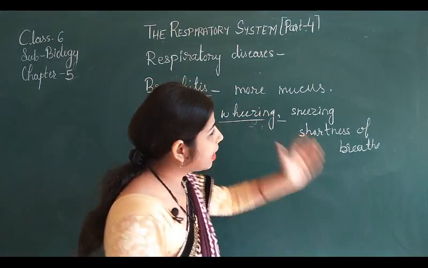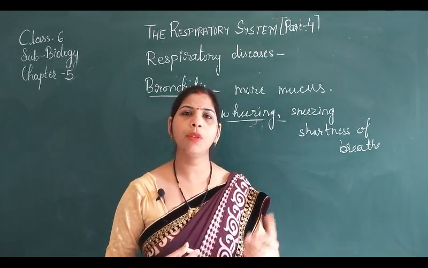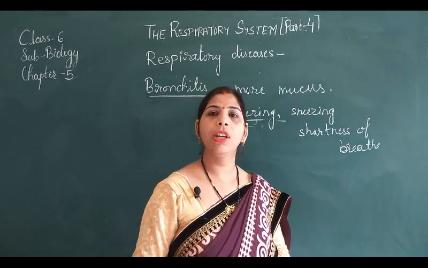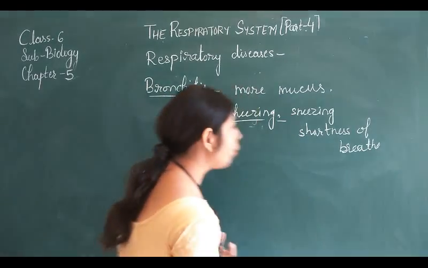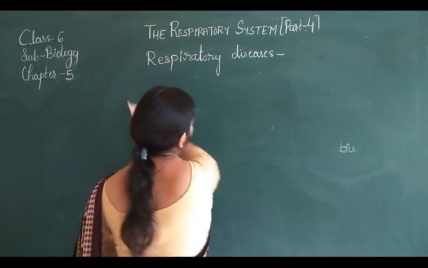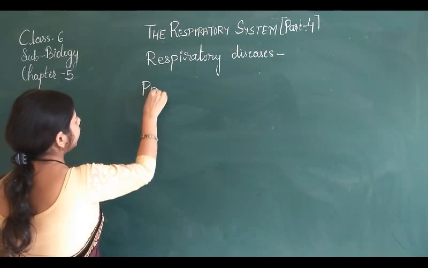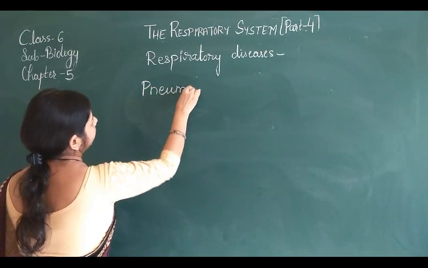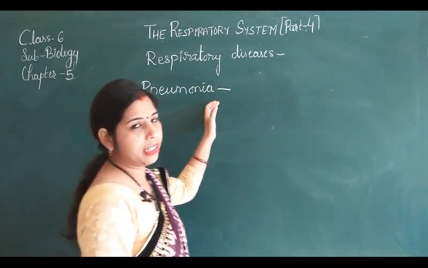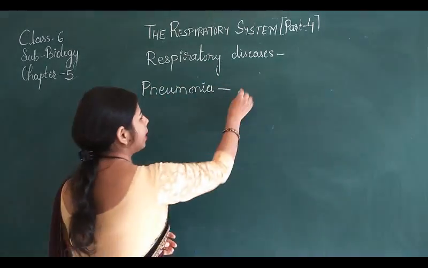Now this bronchitis disease also occurs because of excess tobacco consumption, smoking. A person exposes his body during harsh conditions of air pollution. Now one more disease which is very common in kids is pneumonia. This is a very fatal disease and it is a bacterial disease. This disease is caused due to bacteria, that means infection.